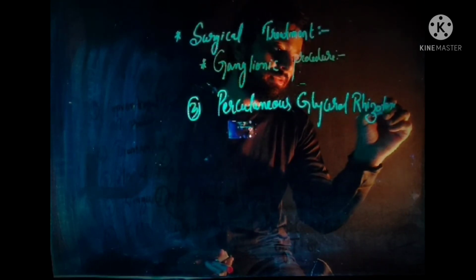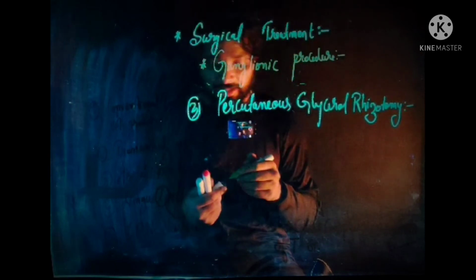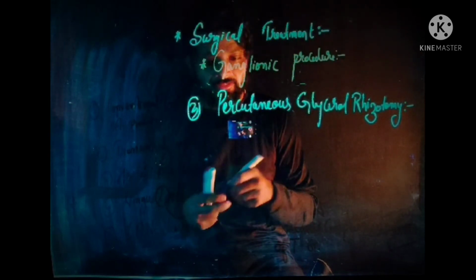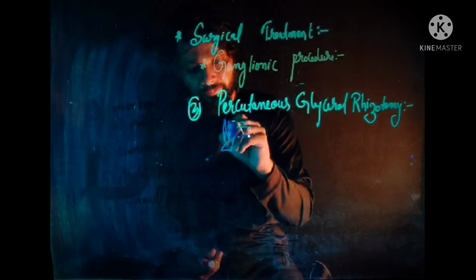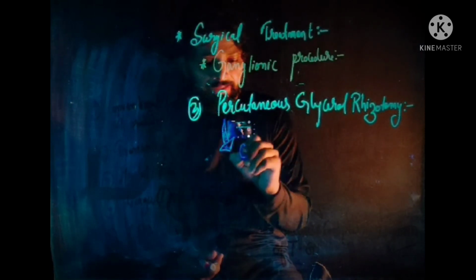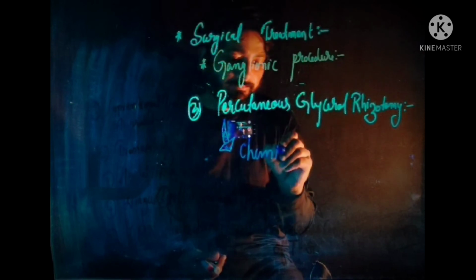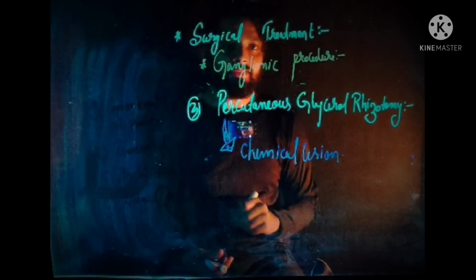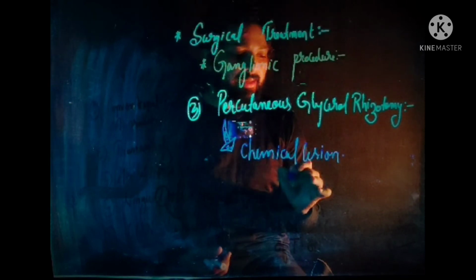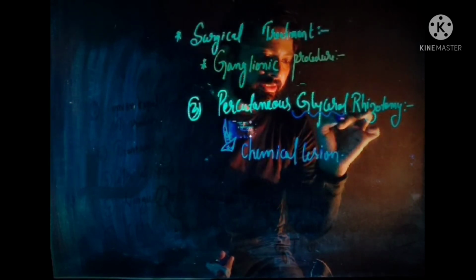So in this procedure, what happens? A chemical lesion is created, and this chemical lesion is created by using glycerol.